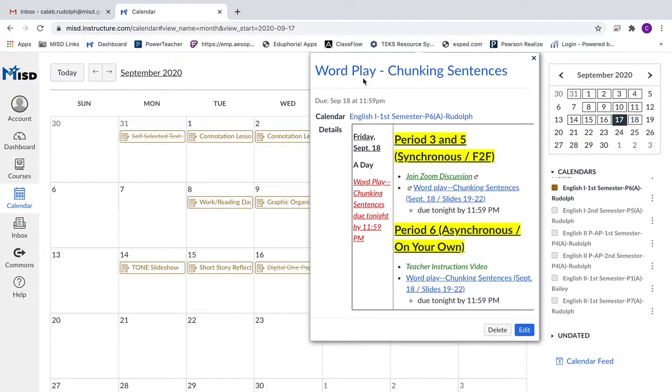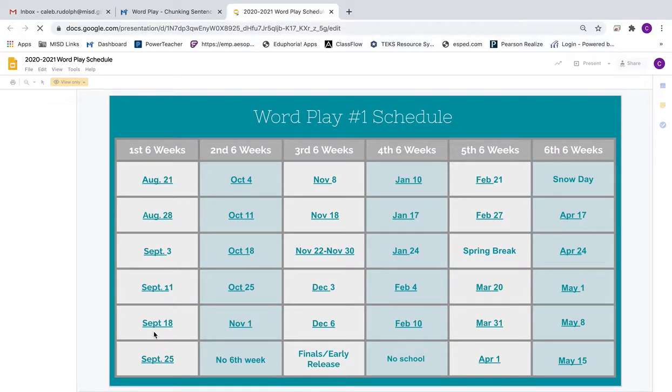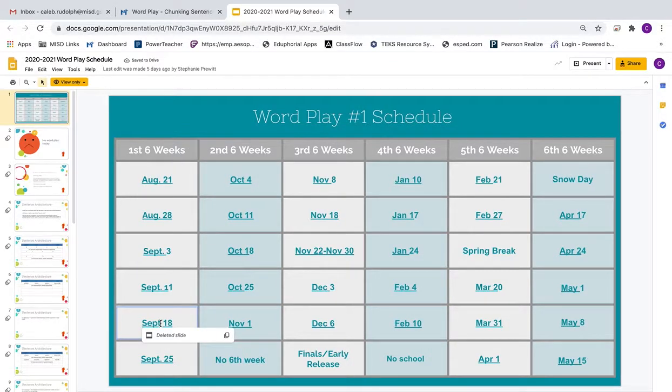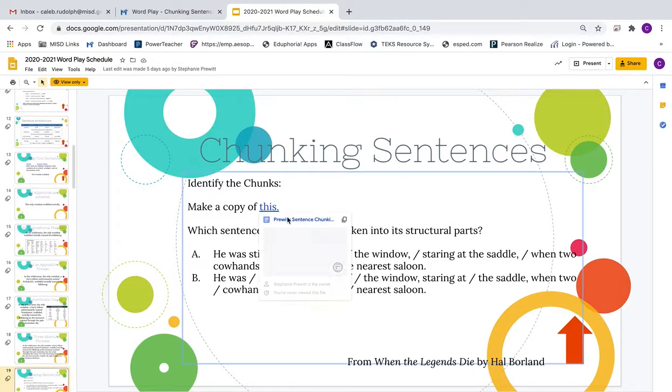And if you go to your calendar, today we're doing a wordplay. Today's wordplay is chunking sentences. This is going to be slides 19 through 22, and we'll be on September 18th. Alright, so first thing you need to do is make a copy of this.